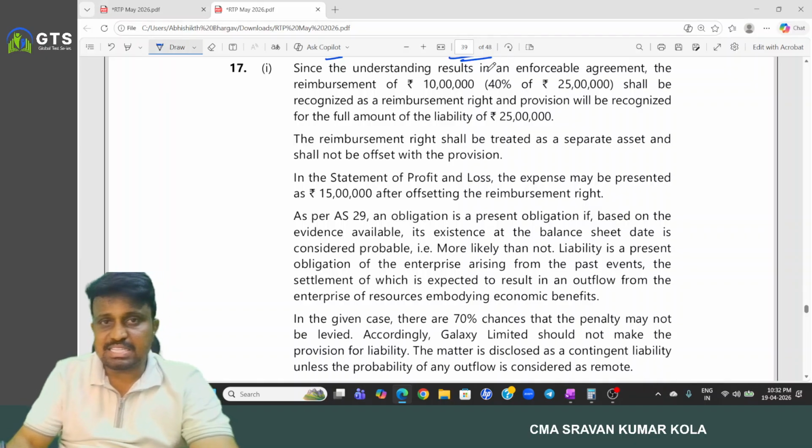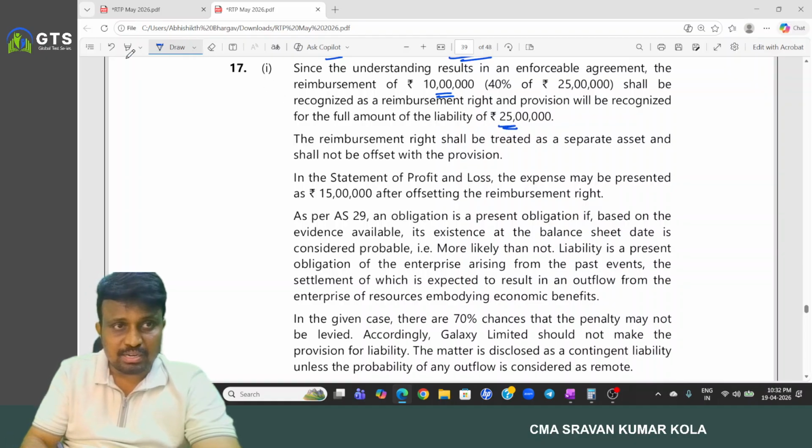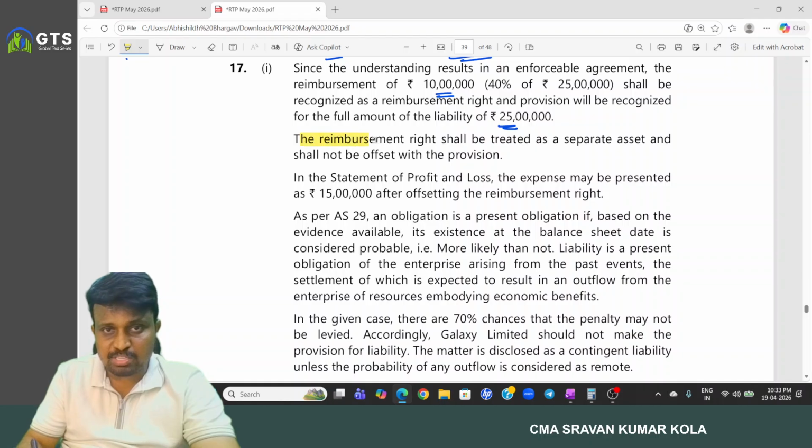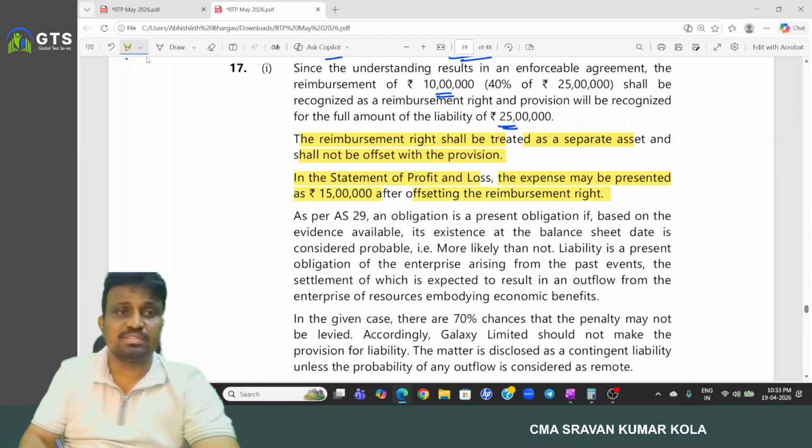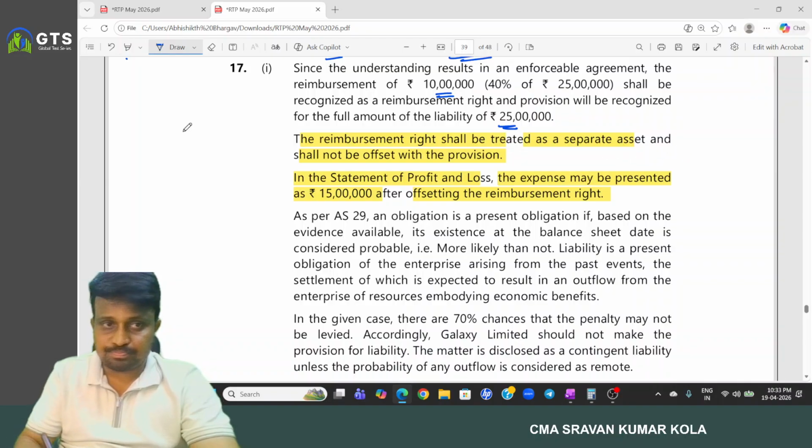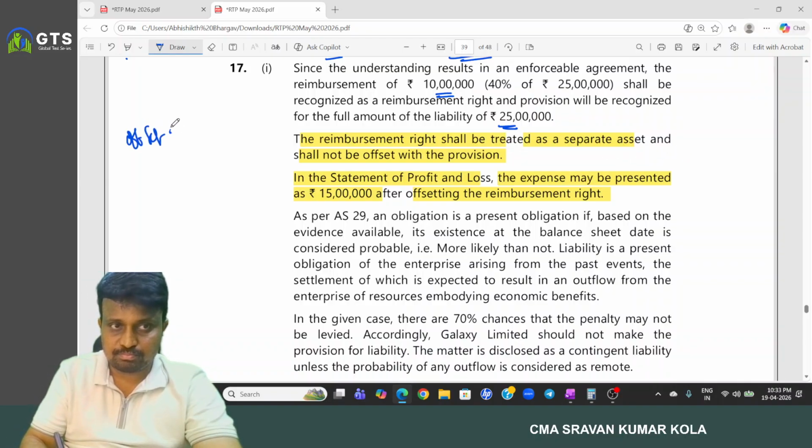Since the understanding results in an enforceable agreement, the reimbursement of 10 lakhs shall be recognized as a reimbursement right. The provision should be recognized at 25. But remember, the reimbursement right shall be treated as a separate asset and shall not be offset against the provision. But in the statement of profit and loss, the expense may be presented as 15 lakh after offsetting the reimbursement. So offset in case of balance sheet is not allowed.